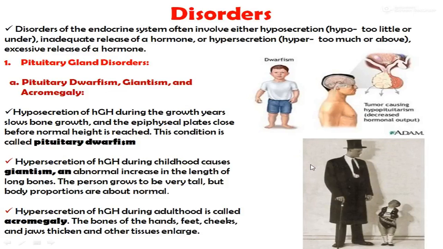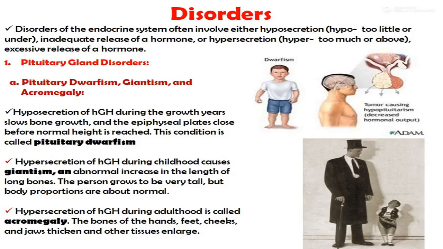Disorders of the endocrine system often involve either hyposecretion, inadequate release of hormones, or hypersecretion, which is the excess release of hormones. Now the first one is pituitary gland disorders. In that, the first one is dwarfism.